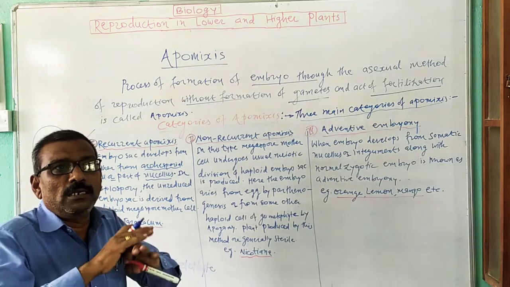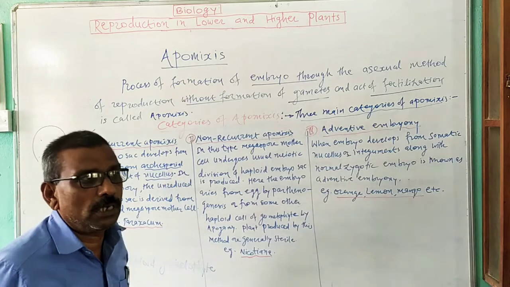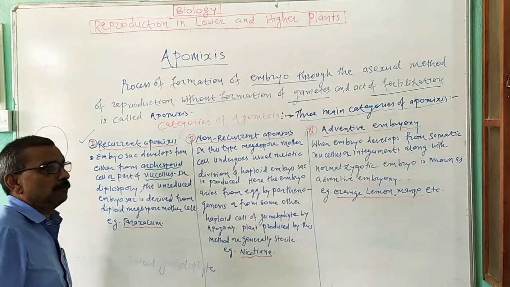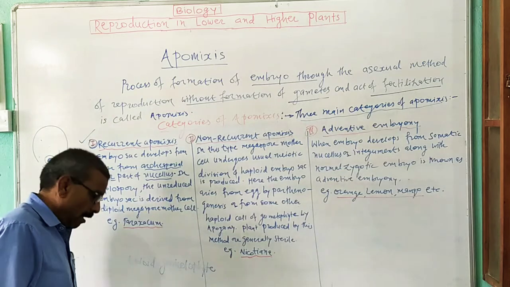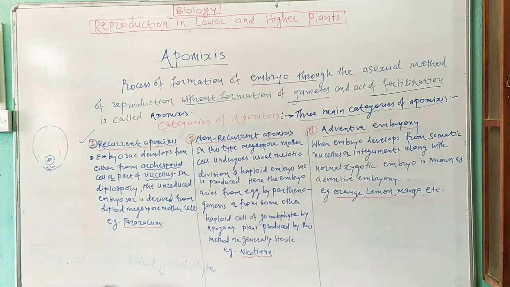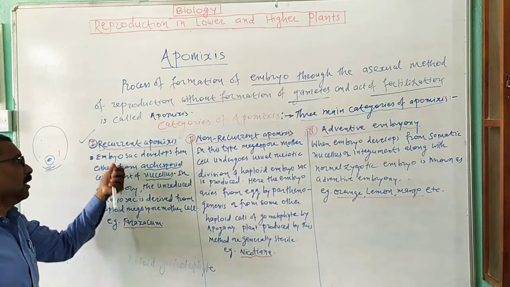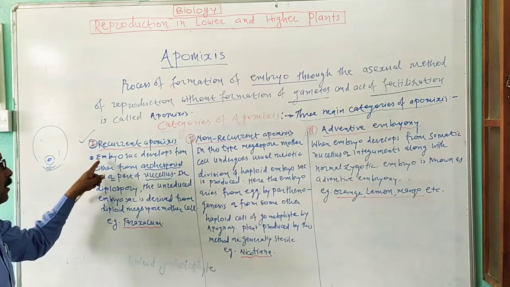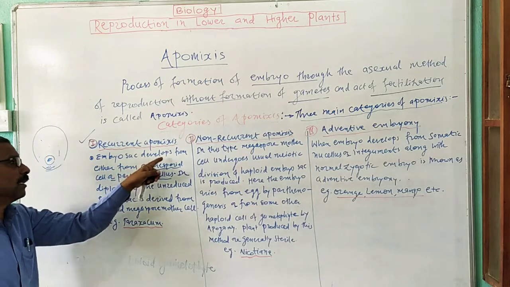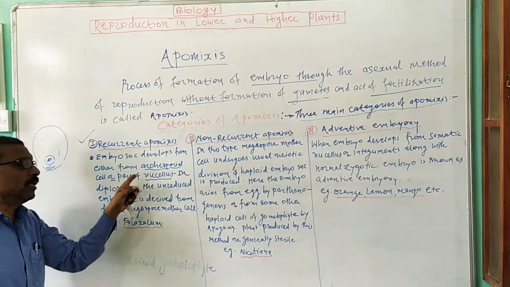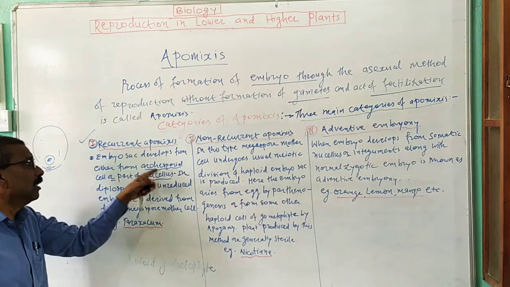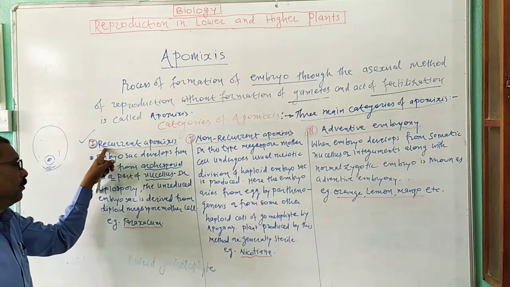It does not undergo a meiotic type cell division or reductional cell division, and an unreduced embryo sac is produced directly from the diploid megaspore mother cell. This is known as recurrent type of apomixis. Keep it in mind, when the embryo sac develops from an archesporial cell or part of the nucellus without meiotic cell division, it is known as a recurrent type of apomixis.